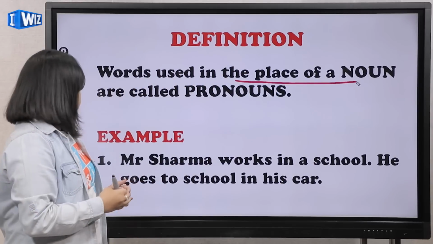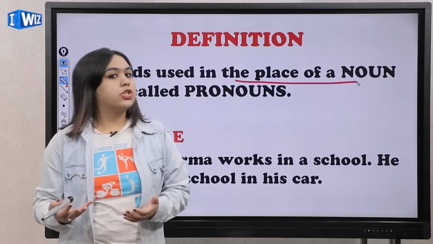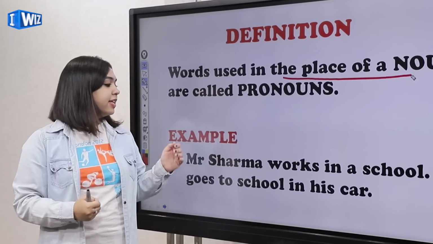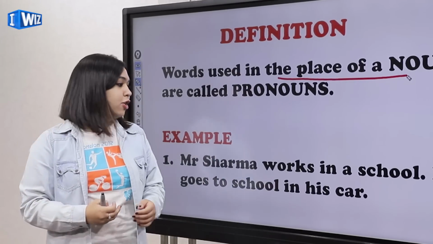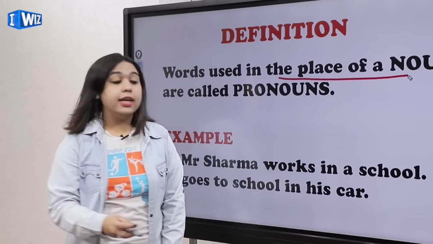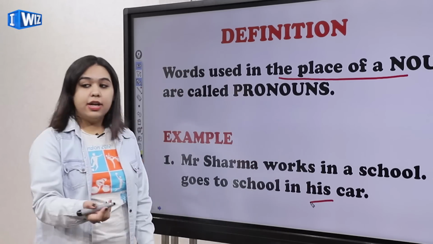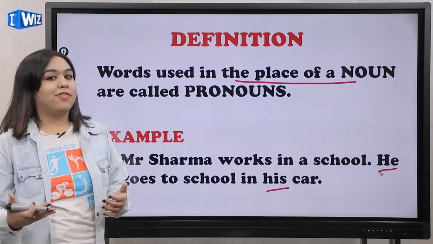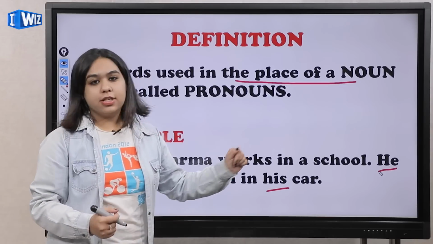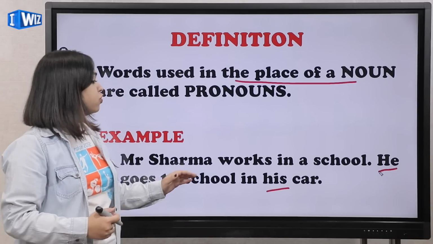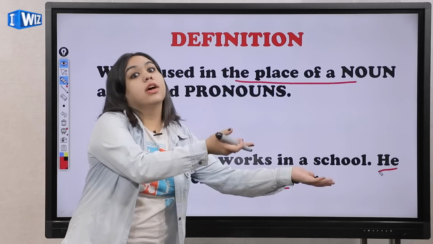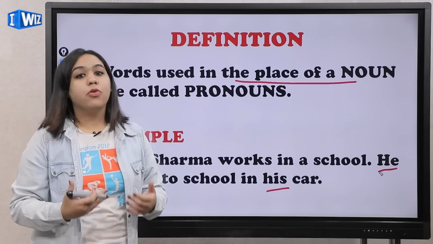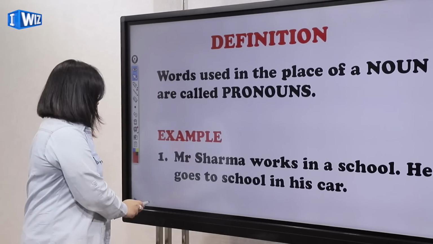So let's move on. We are talking about Mr. Sharma. He's a teacher in my school. I will say that Mr. Sharma works in a school. He goes to school in his car. So here he and his are pronouns. Just imagine if I say Mr. Sharma works in a school, Mr. Sharma goes to school in Mr. Sharma's car. It looks so weird. So we are going to replace it with pronouns.